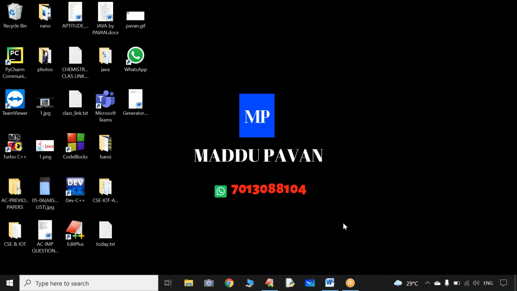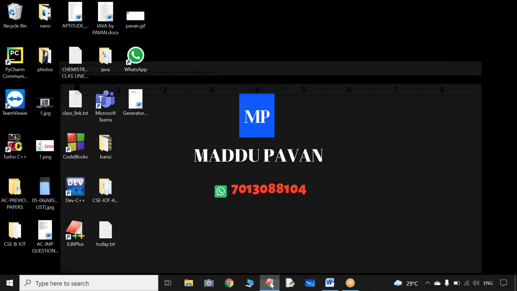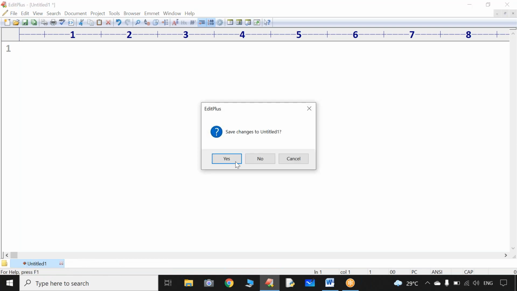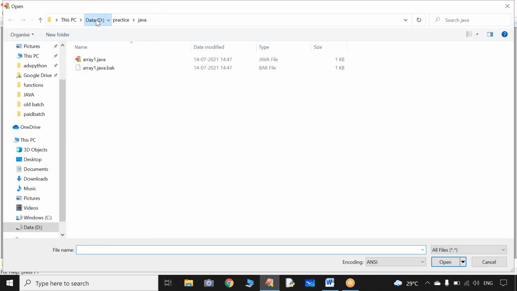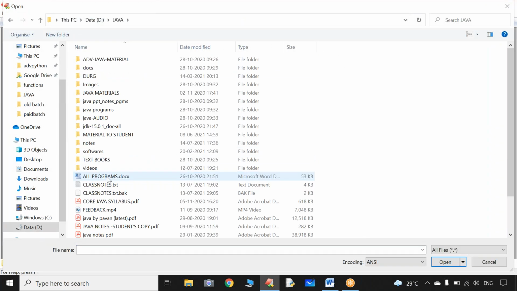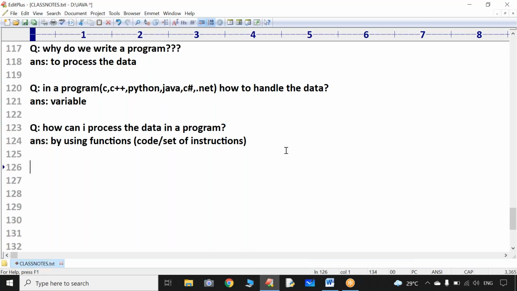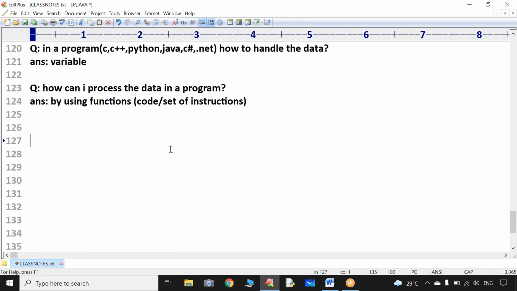So yesterday we discussed something about what is the problem with the procedure oriented approach. What are the differences between procedure orientation and object orientation? I think we are discussing this concept. Am I correct? So what is meant by procedure orientation and what is meant by object orientation?